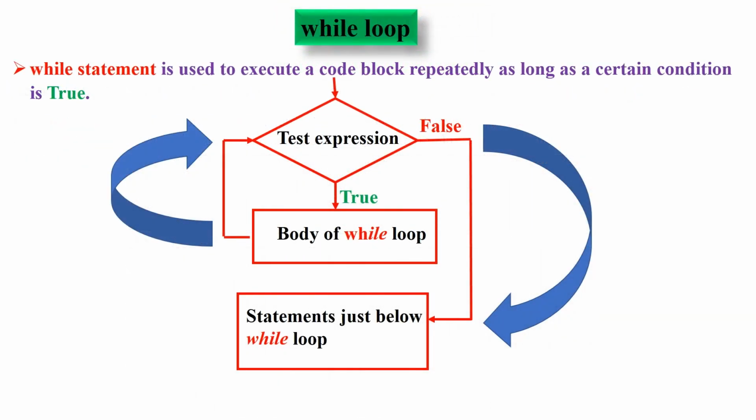Now let's learn about the next conditional statement, while. The while statement is used to execute a code block repeatedly as long as a certain condition is true. Look at the picture. If the test expression is true, the body of the loop is executed. Again, the control condition of the loop is tested and the loop continues as long as the condition remains true. When the test outcome of this condition becomes false, the loop is not entered again and the control is transferred to the statement immediately following the body of the loop.